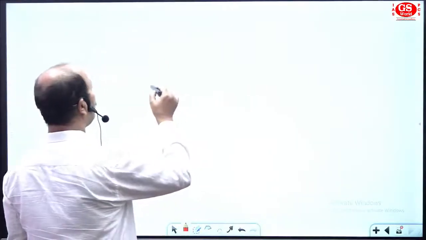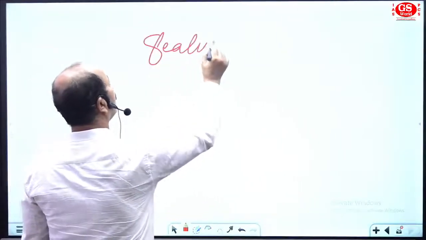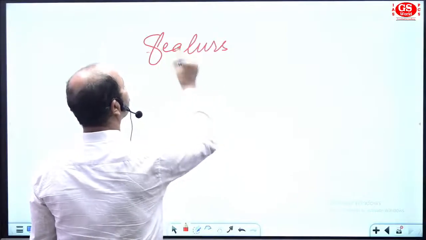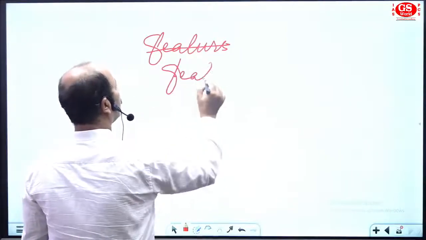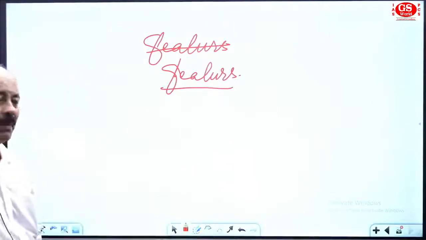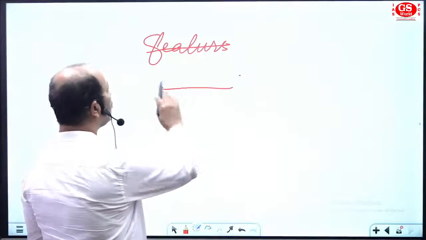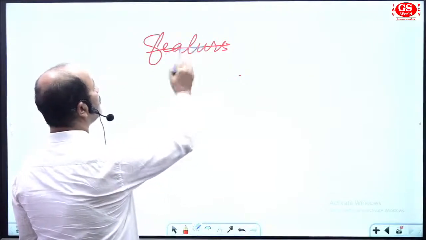Now find out how it is, means the character of that. So first of all, go for the features of the plains of India, means the character of the plain of India. So we can remember the places or features like this.